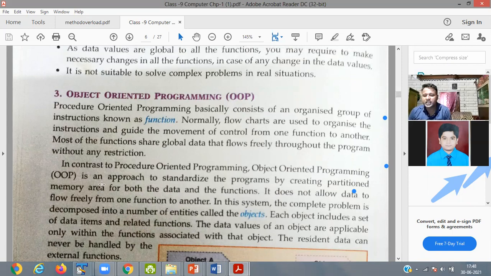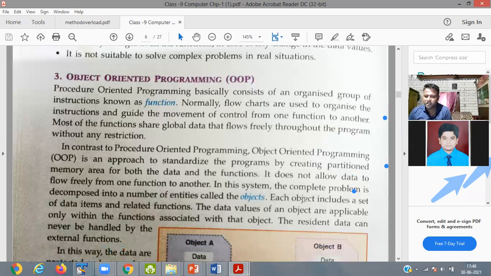It doesn't allow the data to flow freely from one function to another. In procedure, what happened? Anybody can change anything. But if you are using the object orientation concept, there is some kind of restriction. Not every person can modify all the values. So it doesn't allow the data to flow freely from one function to another.